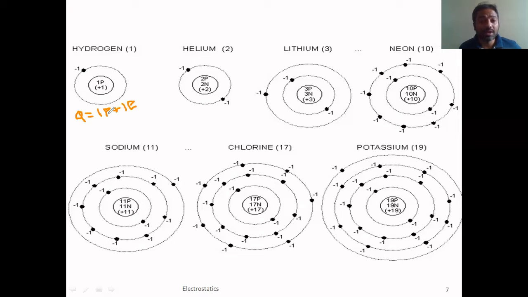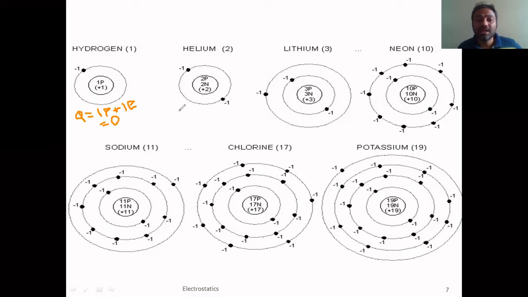And again, you know that the proton has a magnitude of charge taken as plus 1.6 into 10 power minus 19 coulomb, and the electron has minus 1.6 into 10 power minus 19 coulomb, which means their nature is opposite. When you add those two, the total charge comes out to be zero here.